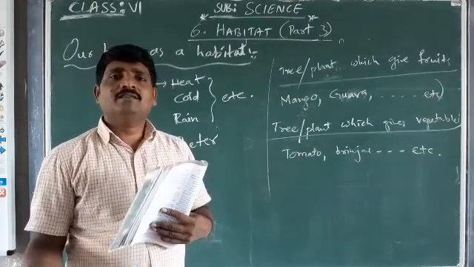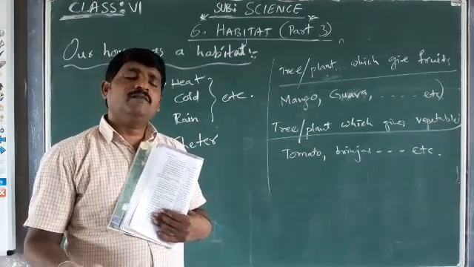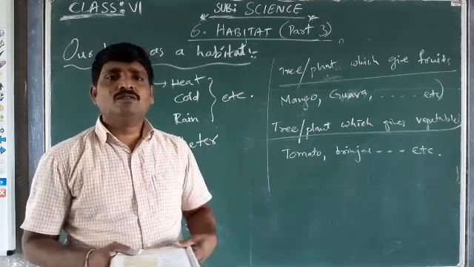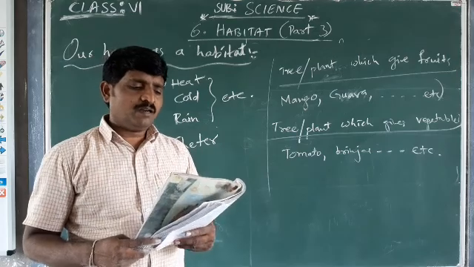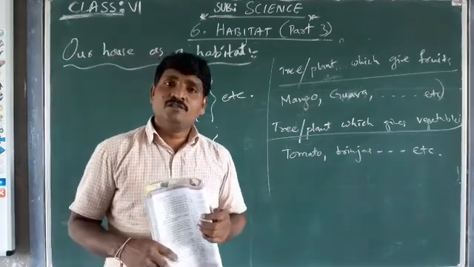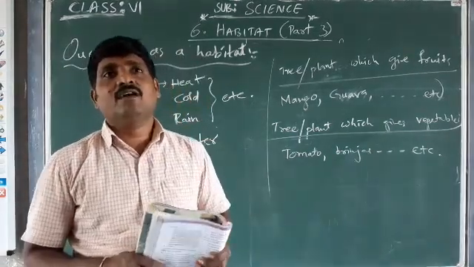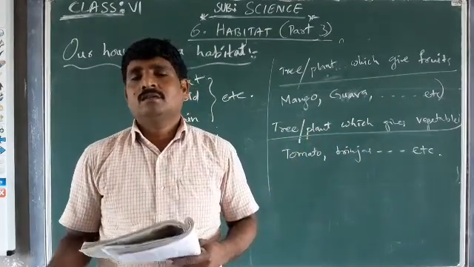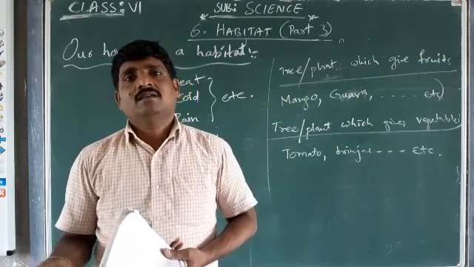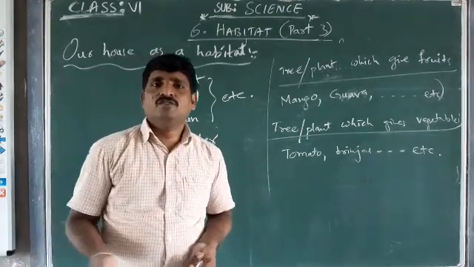A dog can be kept as a pet and can live with us in our home. It can also live outside. Some animals which are not useful to us also live in our house. Some lizards and rats live in our house, even though they are not very useful for us.